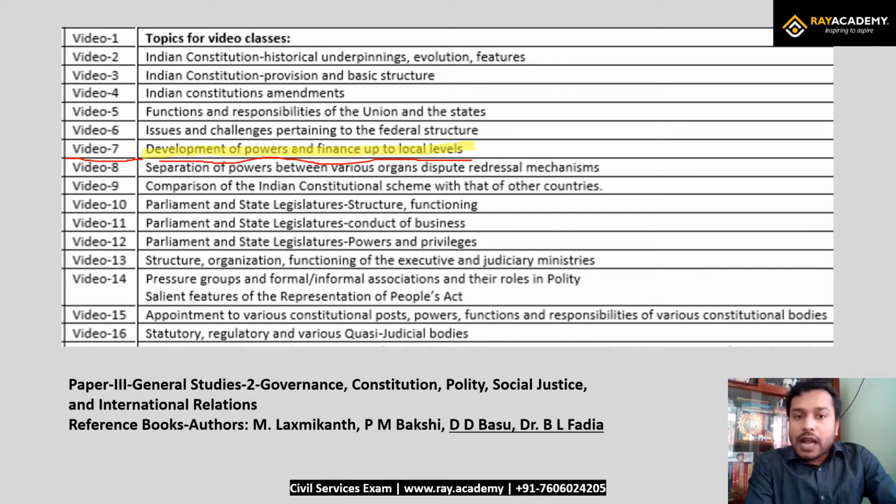To have a better understanding, we always say that we have a two-tier government, that is the union government as well as the state government. But we also have to understand that technically we have a three-tier government: the union government, the state government, and the local self-government. Local self-government as a whole is called the panchayati raj institutions. The panchayati raj institutions comprise the panchayats as well as the municipalities. Now let us understand in more detail.